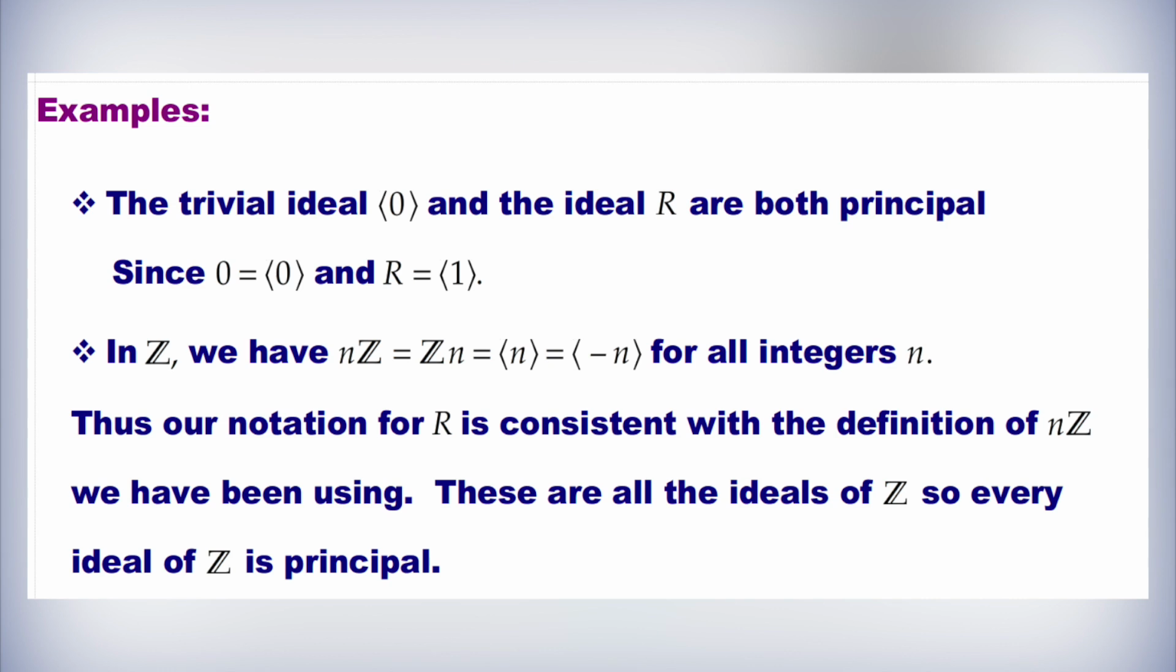Example 1. The trivial ideal generated by 0 and the ideal R are both principal, since the ideal (0) is generated by 0 and R is equal to the ideal generated by 1. In Z, we have nZ = Zn = the ideal generated by n, which equals the ideal generated by minus n, for all integers n. Thus, our notation for nZ is consistent with the definition of nZ we have been using. These are all the ideals of Z, so every ideal of Z is principal.